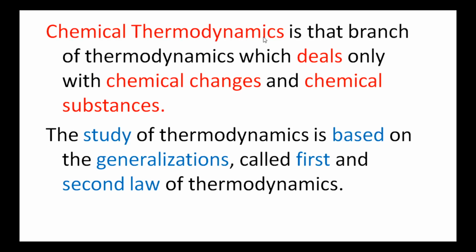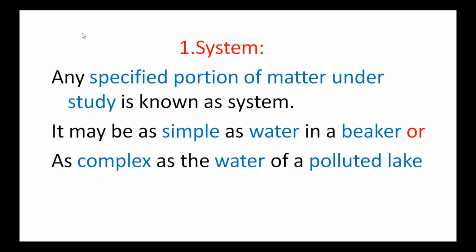Chemical thermodynamics is that branch of thermodynamics which deals only with chemical changes and chemical substances. So chemical thermodynamics is based on mainly two generalizations known as first and second law of thermodynamics. So now comes to the definition of terms.